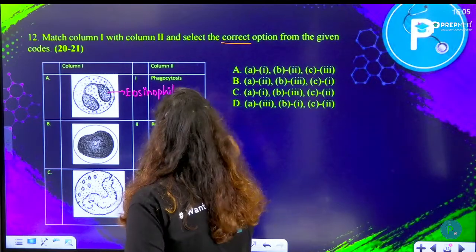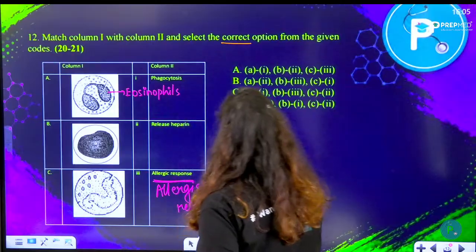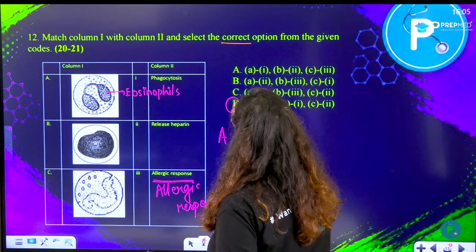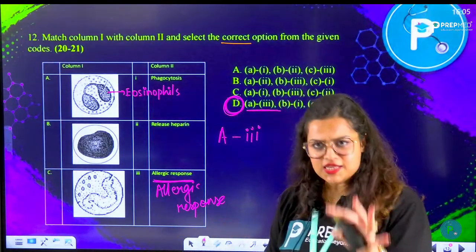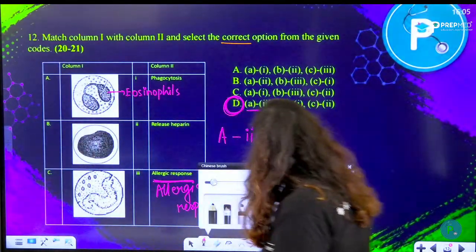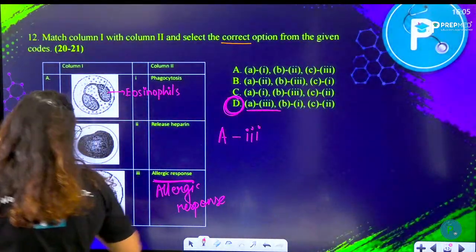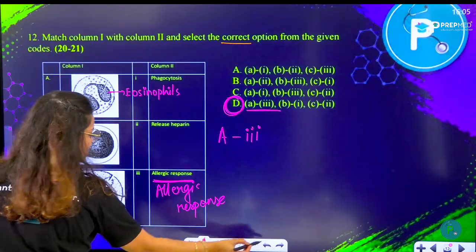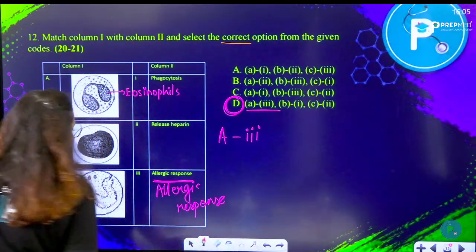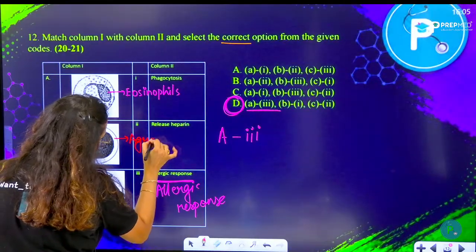Okay, allergic response. So A is going to be 3. A is going to be 3 here. There is only one option with 3, so D is going to be the right answer. But still we would see the rest of the options here. B, if you can see, B has no granules. They are agranulocytes. You can't see any granules present in the cytoplasm.